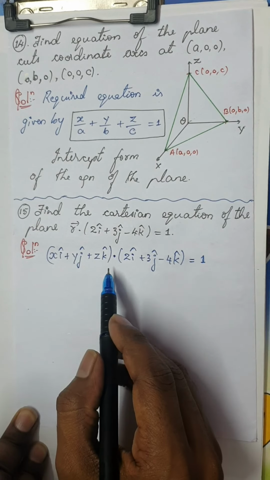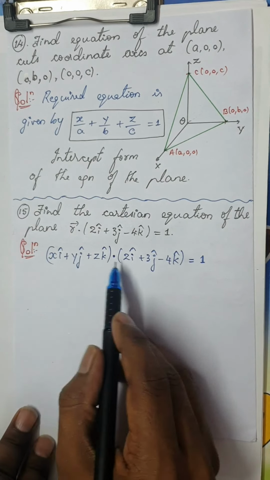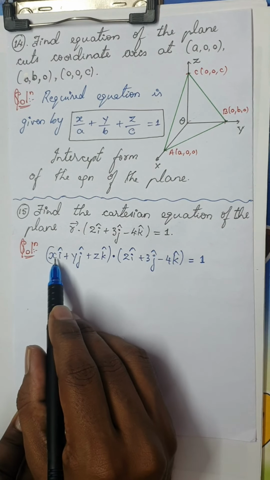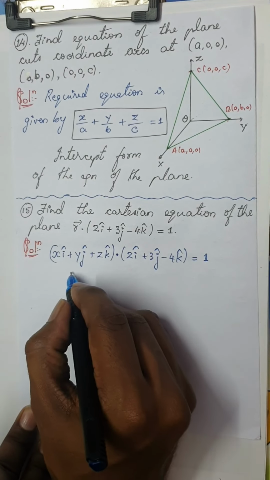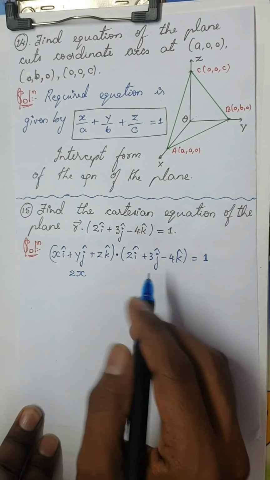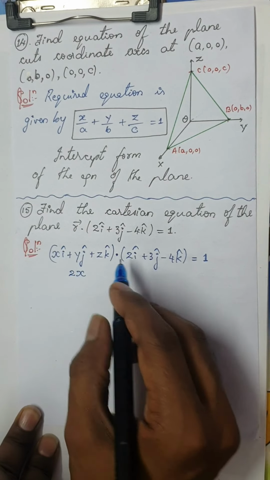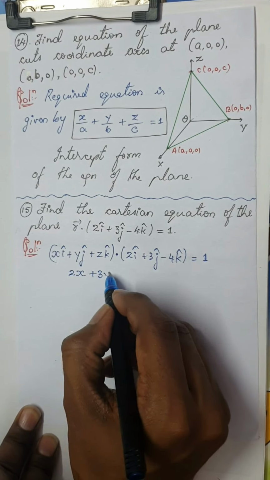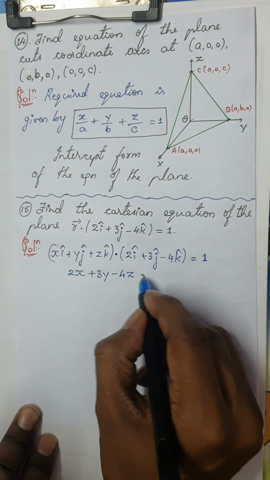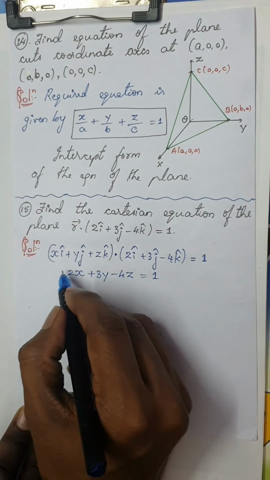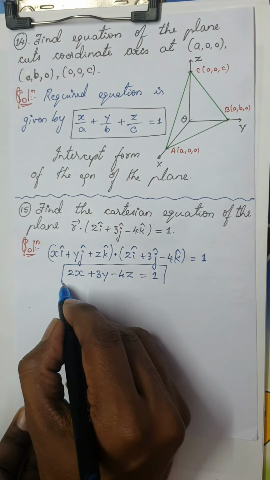Now in the chapter of vectors, we have already seen how to find the dot product of two vectors. It is just the sum of the product of the i, j, k components. So x into 2 is 2x. Next, y into 3 is plus 3y. Minus 4 into z is minus 4z is equal to 1. So this is the required equation.